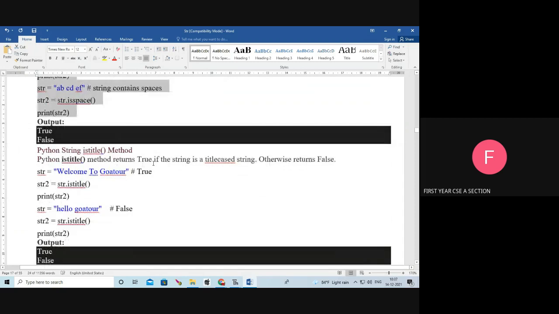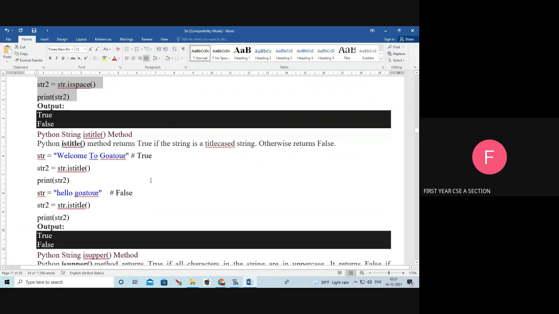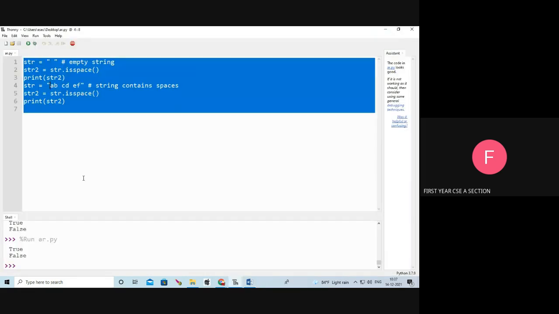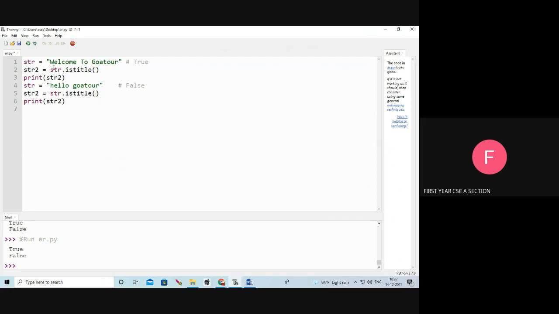Next is the istitle method. Whether the string is title case or not, that is the istitle function. What is title case? All the words' first letters starting with a capital letter means that is title case. See, str equal to Welcome To Goa Tour, str2 equal to str.istitle(). Whether the first letter of every word is a capital letter. Here W is a capital letter, yes, true.